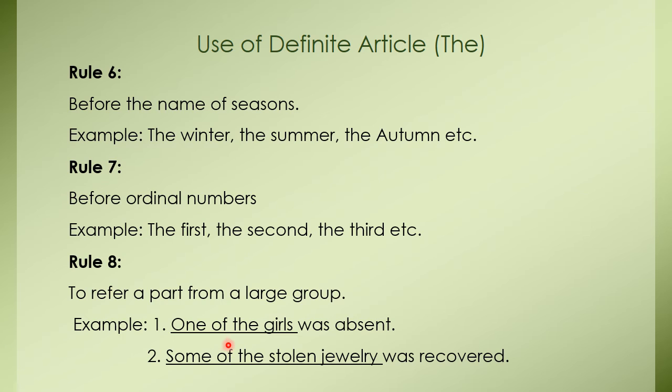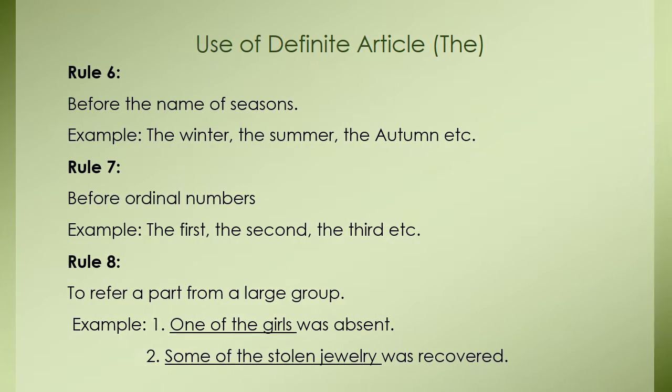For example, one of the girls was absent. Some of the stolen jewelry was recovered. These are the examples. Can you understand? I think you all understand this.